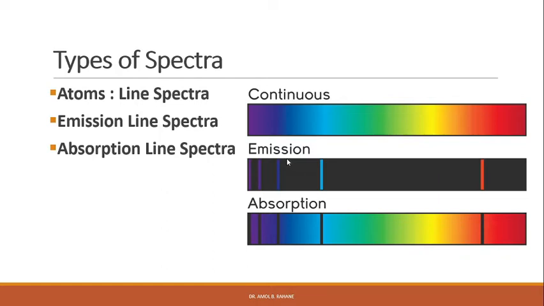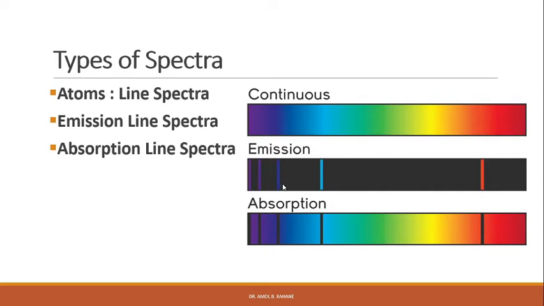Then as the electrons in the atoms fall back down, they emit electromagnetic radiation as the emission line spectrum, right? The emitted light contains only the specific frequencies which are defined by the difference in the energies of the two levels involved, and thus we can say only certain wavelengths, that is, specific colors of light, are seen in such a spectrum, and we can see dark spaces at other places, right?